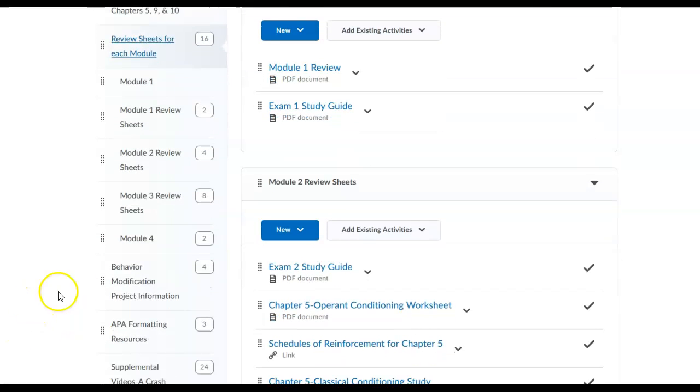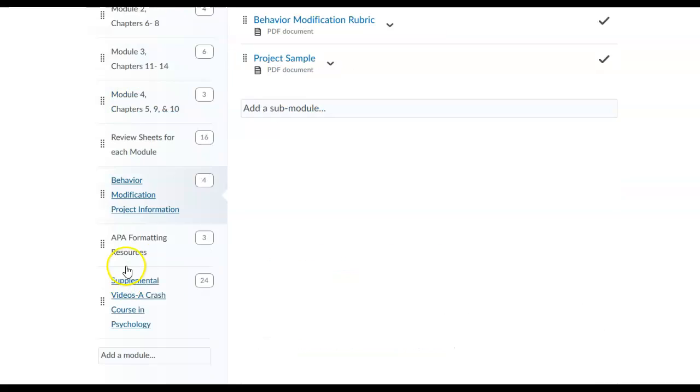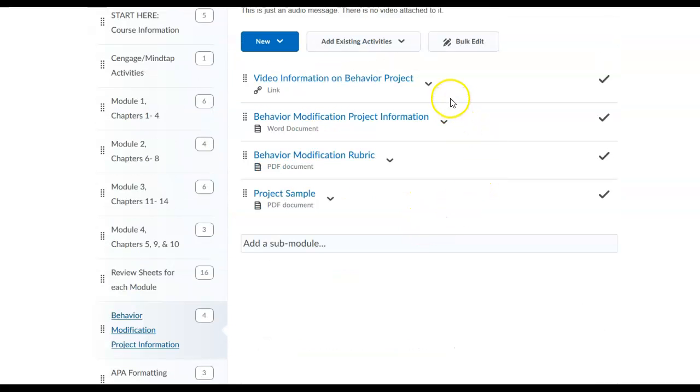Here's your behavior modification project information. There's 4 different files here. There's a video file. There's a Word document that says pretty much what's on the video. Here's a rubric, and this is how I grade your project. And here's a sample so you'll know how you should submit your project.